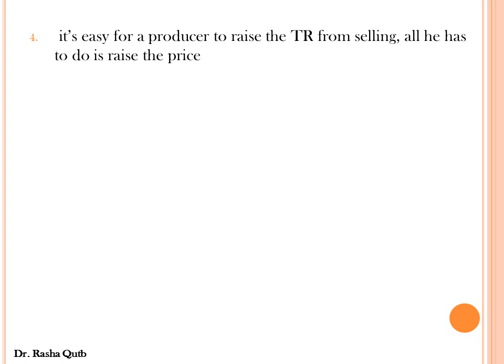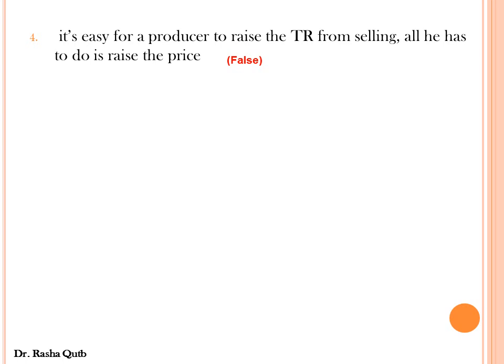Fourth, it's easy for producer to raise the total revenue from selling. All he has to do is just to raise the price. This sentence is false. Why? It depends on the price elasticity of demand. When producer faces elastic demand for his product, it's more profitable to decrease the price in order to increase his total revenue. Because when we have elastic demand, this means that any change in the price would cause a great percentage change in the quantity demanded for goods.